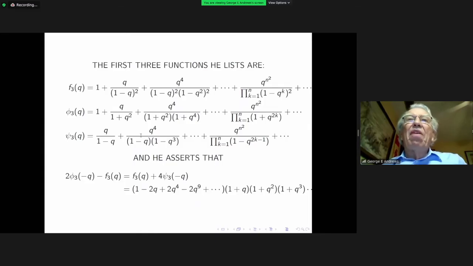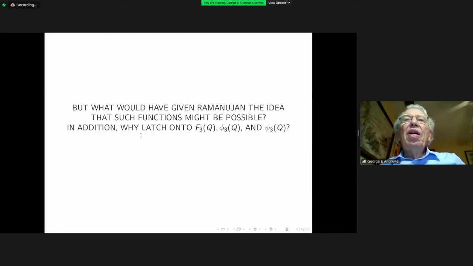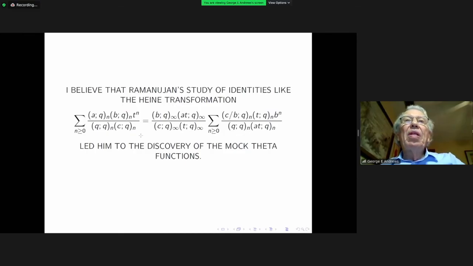And it would be a true statement that if you write down such a series randomly, the probability is close to 100% that you're going to have some function that is not, in Ramanujan's notation, either a classical theta function or a Mach theta function. So this is the main topic of the talk this morning: what would have given him the idea.